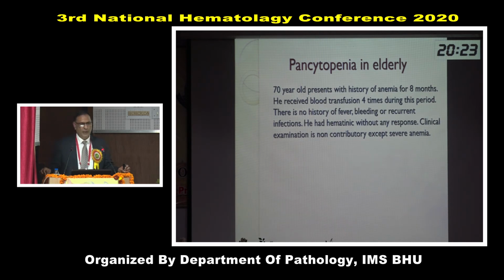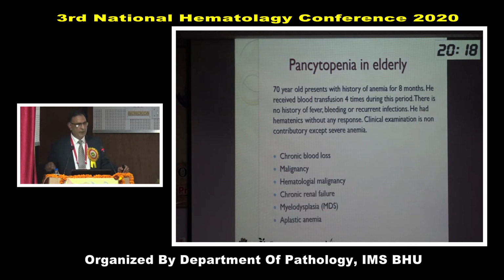So, elderly anemia without any finding, right? Let's see. These are causes of elderly anemia. We must consider chronic blood loss, malignancy or blood malignancy, CRF, myelodysplasia, aplastic anemia. These are important causes which we commonly see in elderly patients with anemia. This patient has only anemia, nothing else, so it excludes malignancy, myelodysplasia, aplastic anemia. So the possibility is chronic blood loss and chronic renal failure.